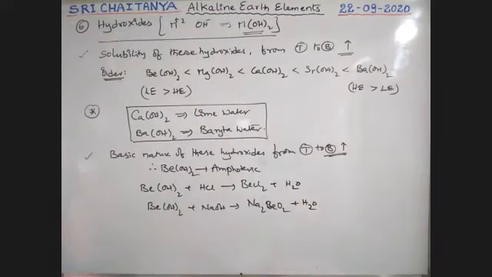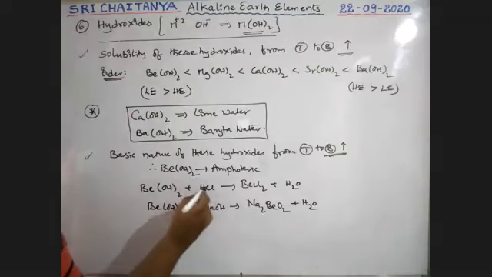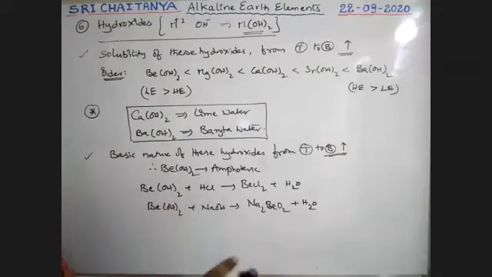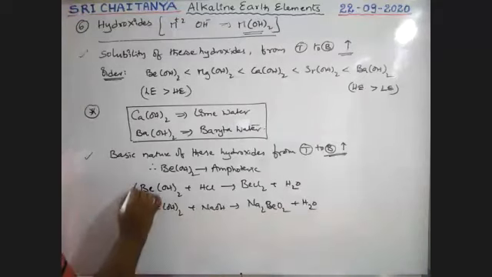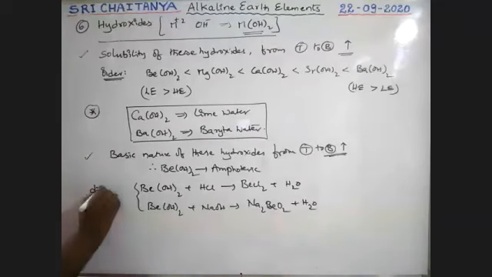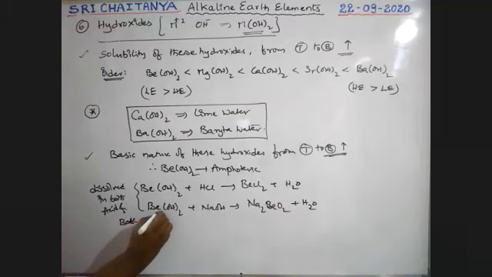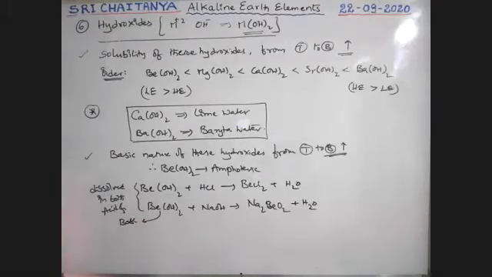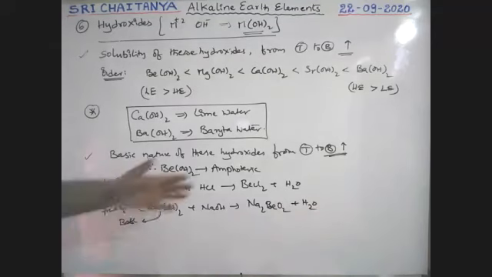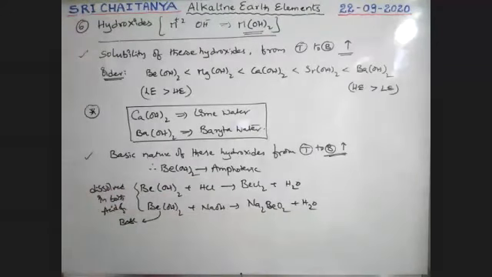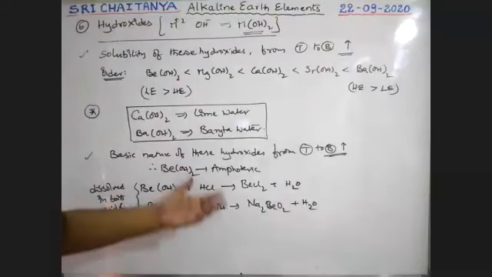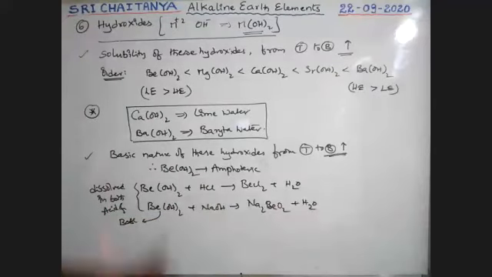So it is dissolved in acid and it is also dissolved in base, and forms the respective compounds. If excess of acid and excess of base are added, that is important, boys.